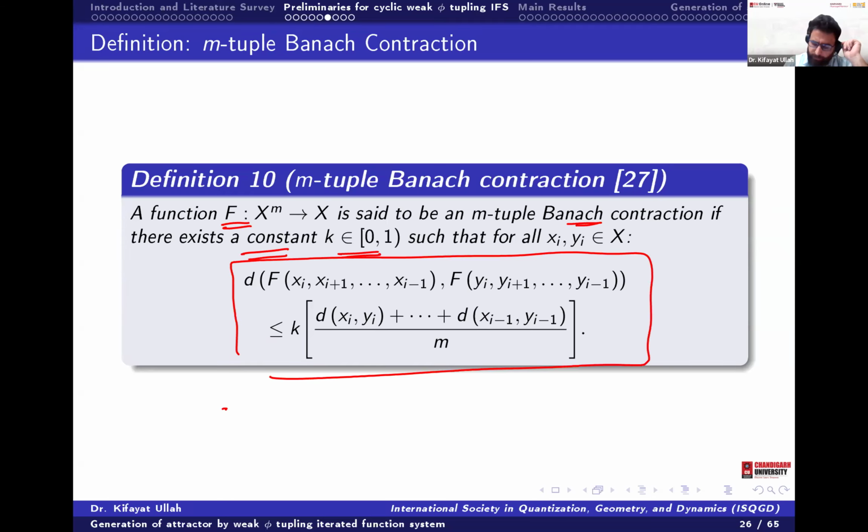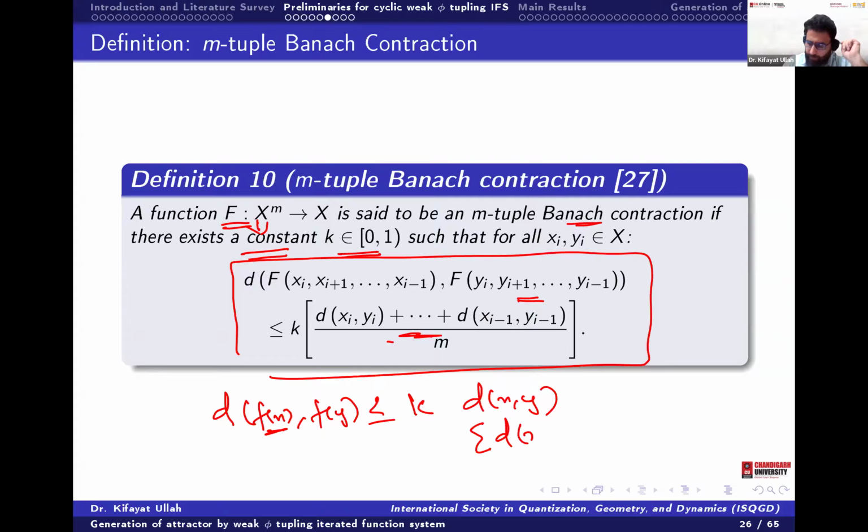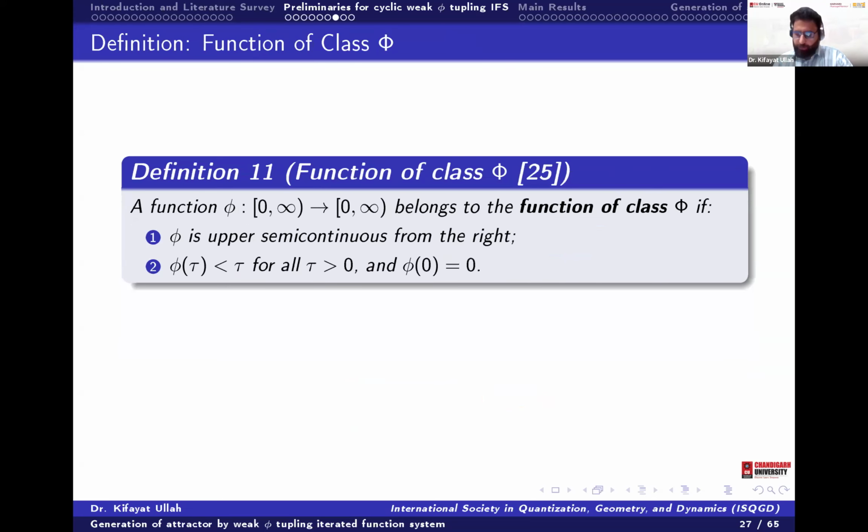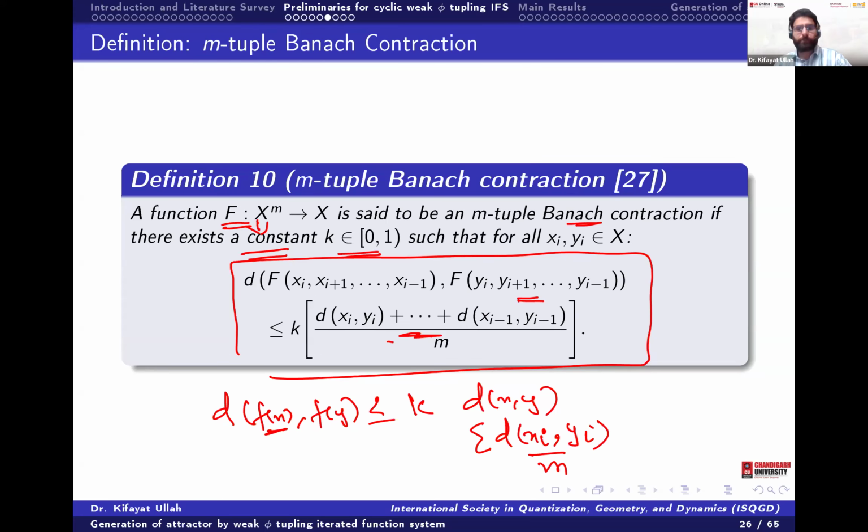It is very simple: d(f(x), f(y)) is less than or equal to k times d(x, y). Here they are taking the summation of d(xi, yi), divided by m. So this is the M-tuple Banach contraction, and they have shown that it has a fixed point.